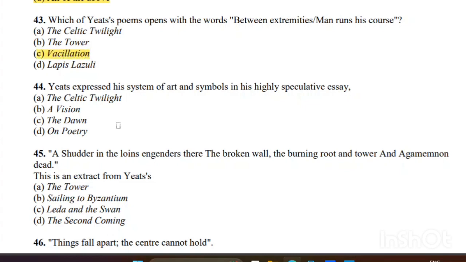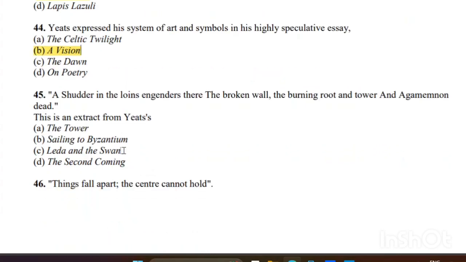It expresses a system of art and symbols in his highly speculative essay. So 44. Right answer, A Vision. It's a collection of poems. "A shudder in the loins engenders there the broken wall, the burning roof and tower and Agamemnon dead." This is an extract from it. So the right answer is C, Leda and the Swan. These extracts came from Leda and the Swan.